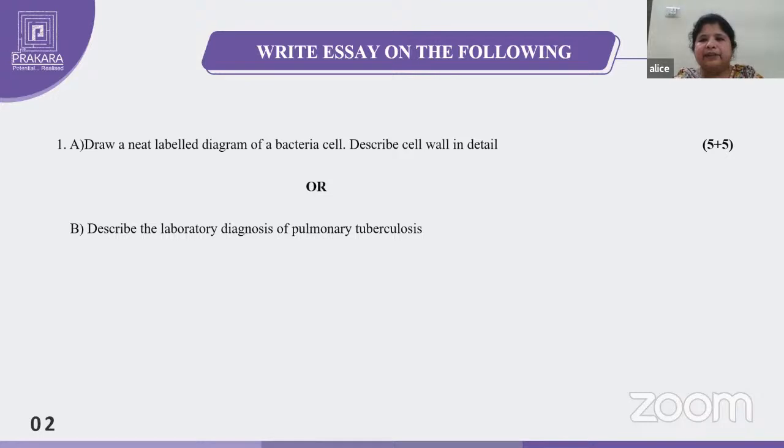We have to take the specimen sputum. So how to collect the sputum? Because specimen collection will be very important. Specimen collection, storage and transport are very important in microbiology. If we collect an inadequate or inappropriate specimen, it will be difficult for the laboratory technician to proceed.